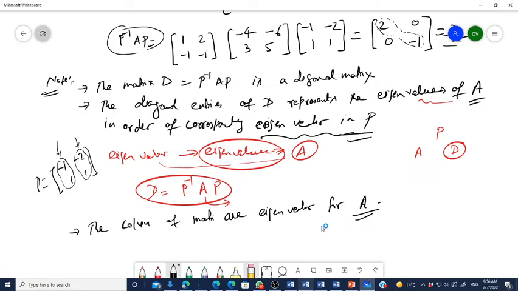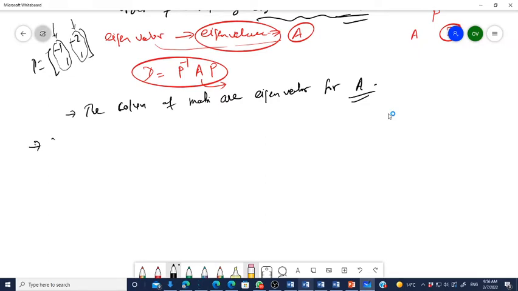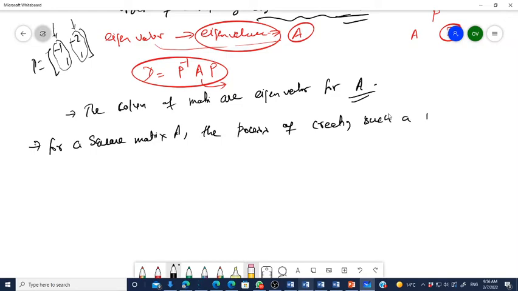right? So now if you are asked, let's say we are going to ask for a square matrix A, the process of creating such a matrix D using the concept of eigenvector matrix P, इसको क्या कहेंगे बेटा?